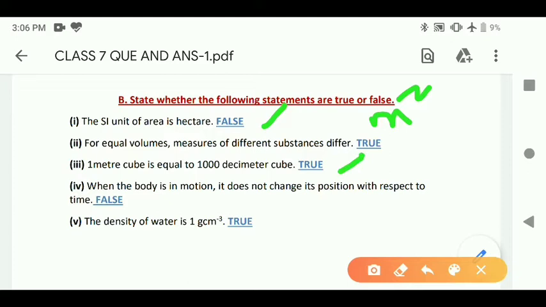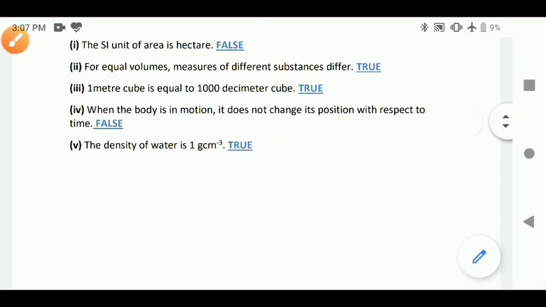Fourth one, when the body is in motion, it does not change its position with respect to time. False. When a body is in motion, definitely it will change its position with respect to time. So this is the false statement. Fifth, the density of water is 1 gram centimeter to the power minus 3. This is the true statement. The density of water is 1000 kg per meter cube or 1 gram per centimeter cube. So these are the answers of true and false.